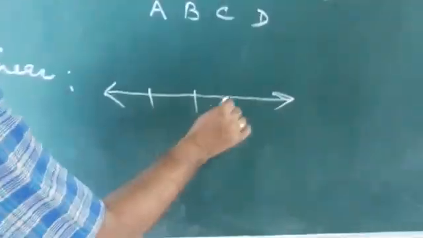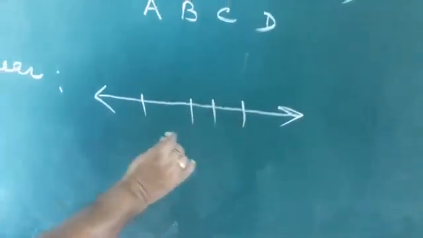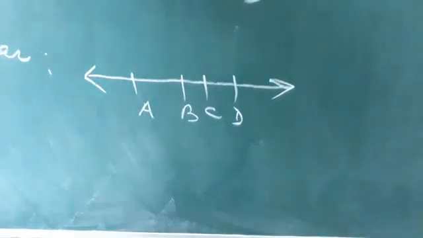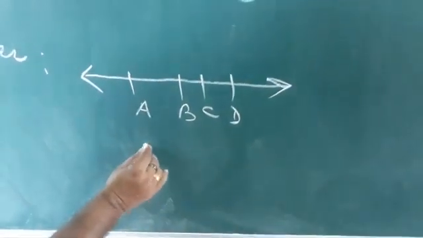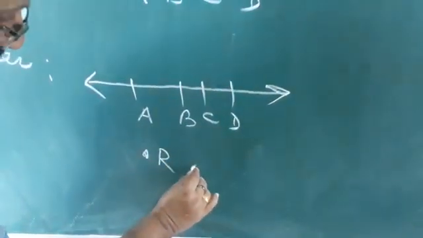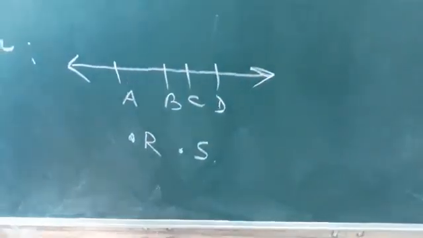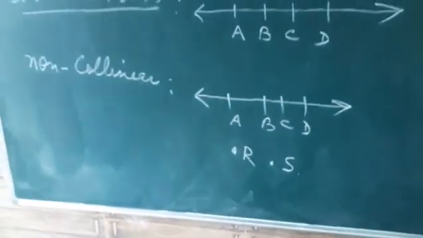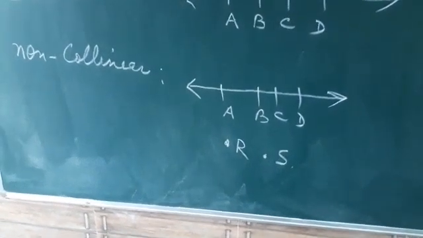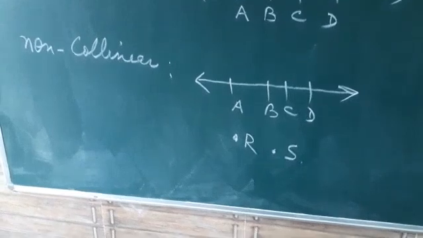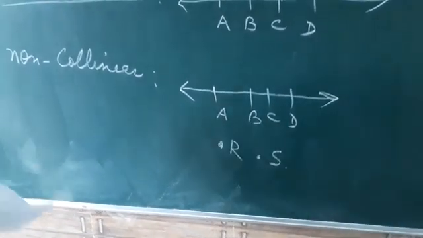Suppose we have here A, B, C, D. They are not lying on the same straight line, and likewise R, S, these points are not lying on the same straight line. They are called non-collinear points. Clear?